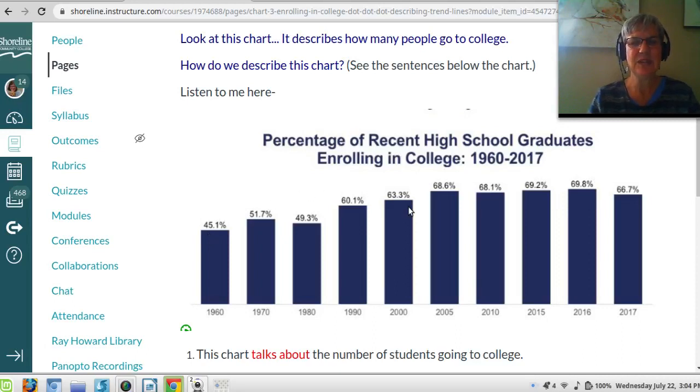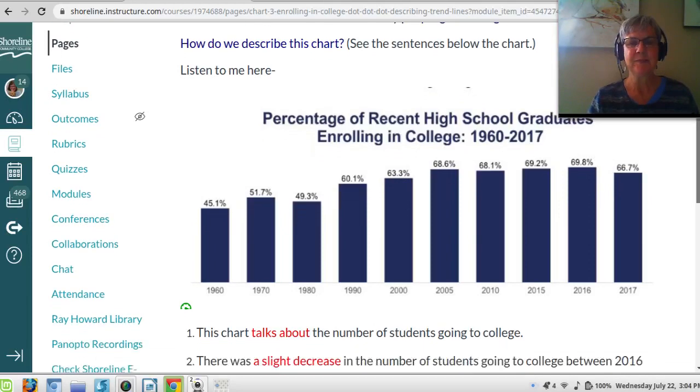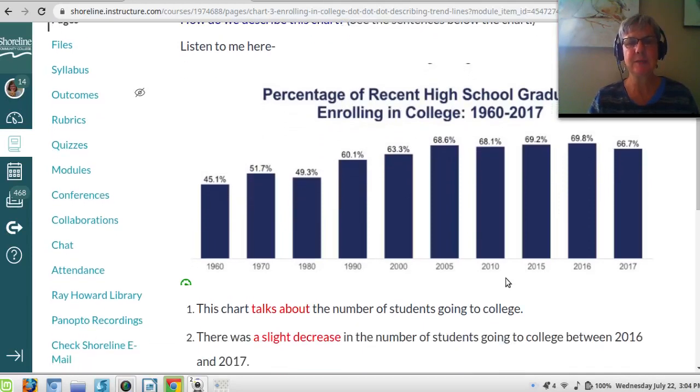In the year 2000, approximately 63% of high school graduates went to college. And then most recently, in 2017, a full 66.7% of students went to college. Notice how I use point. It's that little period. So this talks about the number of students going to college.